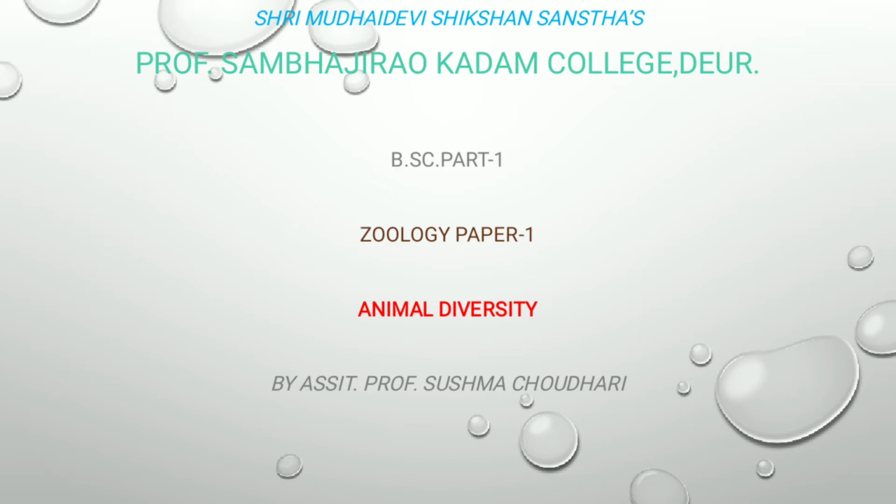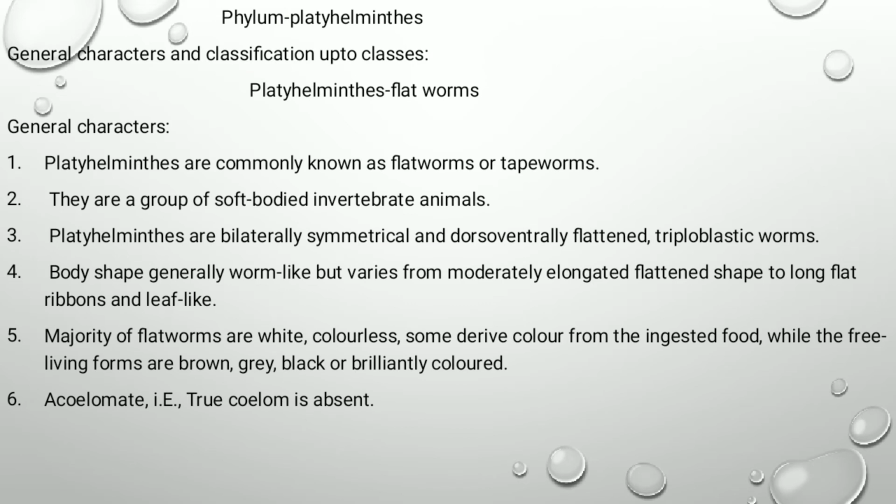This lecture is about Zoology, Paper First, Animal Diversity, and this lecture is for the BSc First students. In Zoology, Paper First, Animal Diversity, we discuss about phylum Platyhelminthes. Firstly, we know that what is Platyhelminthes. The name of the phylum is derived from two Greek words, namely platy means flat and helminthes means worm-like body. In this topic, we discuss about general characters and classification of phylum Platyhelminthes.